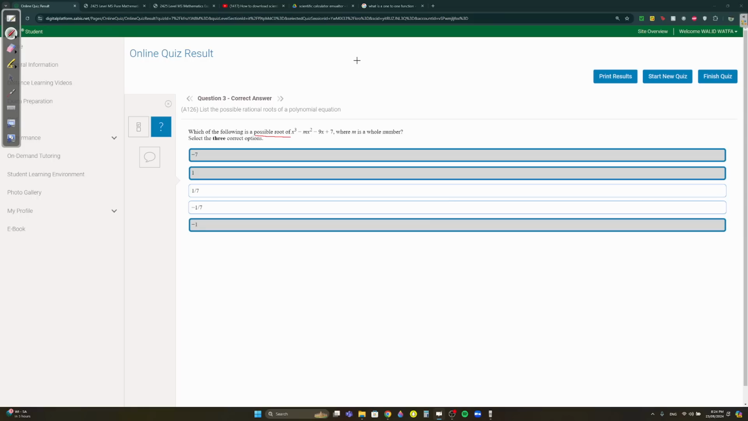Remember, whenever you have any polynomial, let's say a cubic polynomial ax cubed plus bx squared plus cx plus d, to find all the possible roots, you would take the factors of d divided by the factors of a. So in this case, a would be 1 and d would be 7. What are the factors of 7? Obviously 1 and 7. It's a prime number. And the factors of 1 is only 1.